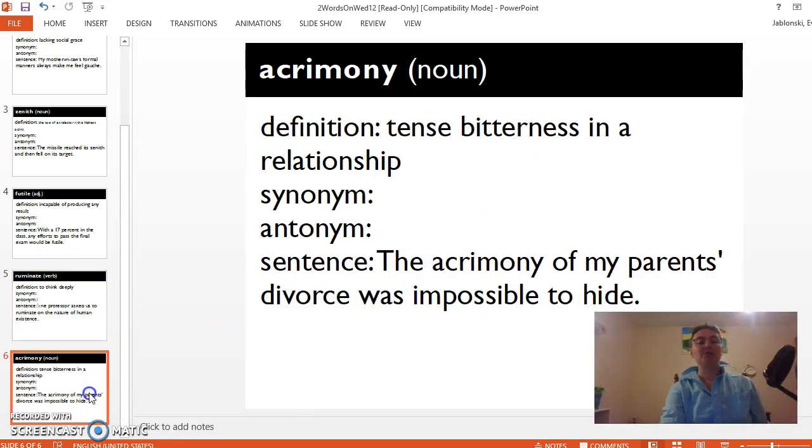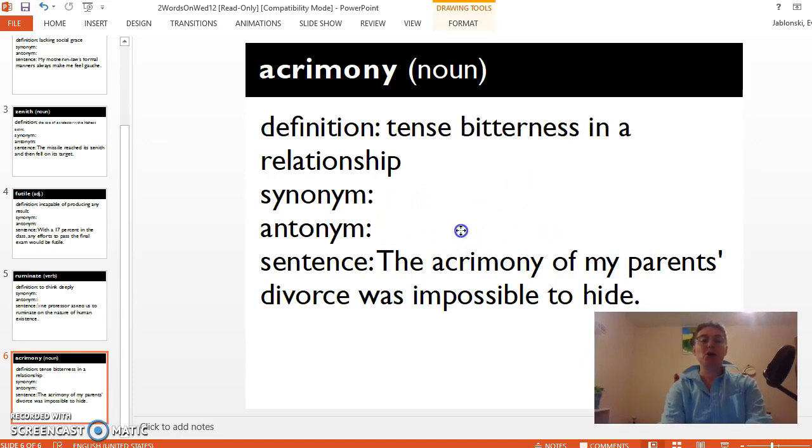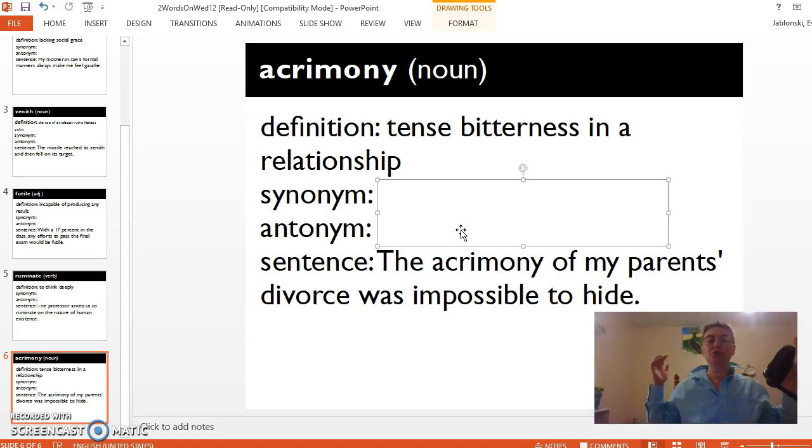And our word of today is number 5, acrimony. Definition: tense bitterness in a relationship. Synonym: tension, drama. Antonym: harmony, peace. And our sentence is: the acrimony of my parents' divorce was impossible to hide.